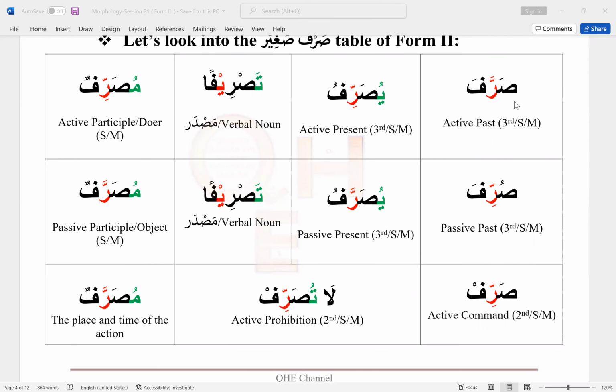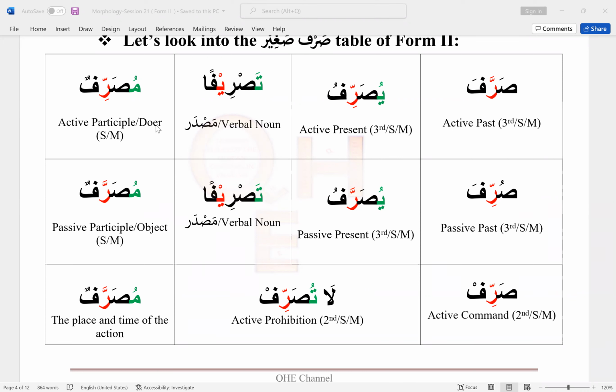Okay, let's go over them. Active past tense, and we are using the root letters Sod Rafa for this table. Active past tense for third person singular male, Sorrafa. Active present tense for third person singular male, yusorrifu. Masdar, verbal noun, tasrifan.